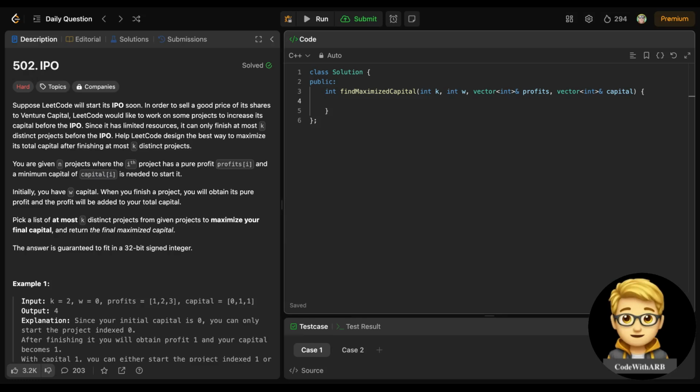Everyone, we will solve today's LeetCode problem. This is LeetCode hard. The question is IPO, right? So let's see what the question is asking.